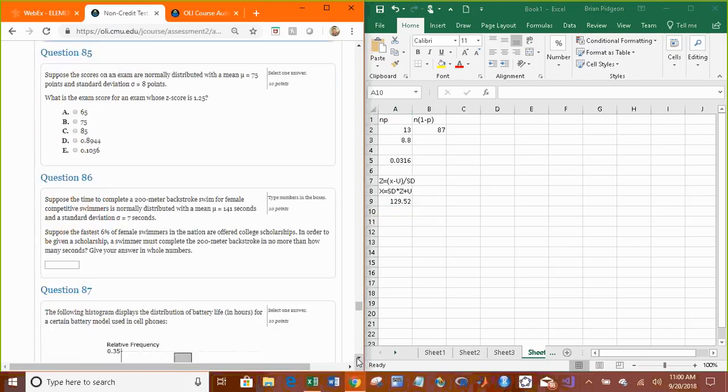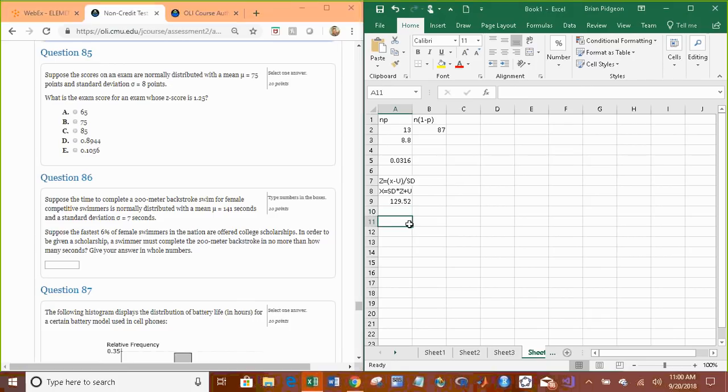Suppose that scores on an exam are normally distributed with a mean of 75 and a standard deviation of 8. What is the exam score for an exam whose z-score is 1.25? Same thing. We're going to take the z-score, 1.25, multiply it by the standard deviation, and add the mean. 85.